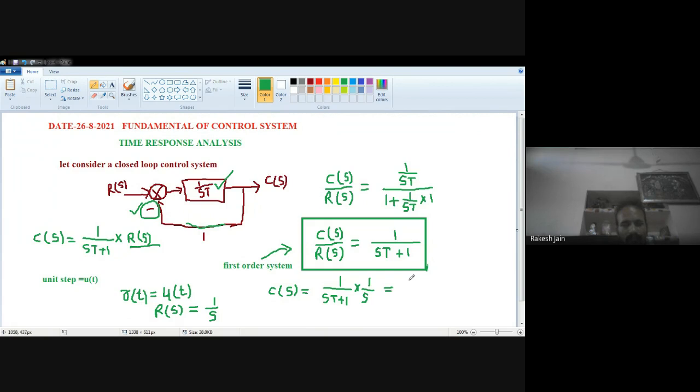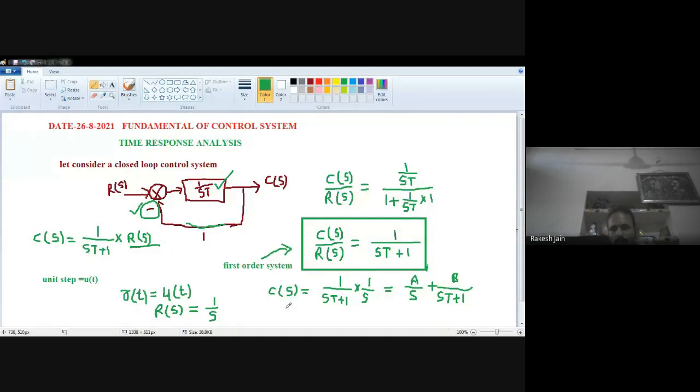So how can we find it out? We know the partial fraction method: A divided by s plus B divided by (sT plus 1). In mathematics, you have already seen this kind of term. Then we have to find the values of A and B by putting in some values. So it will be 1 is equal to A multiplied by (sT plus 1) plus Bs. So we will find that A is equal to 1, and B is equal to minus T.